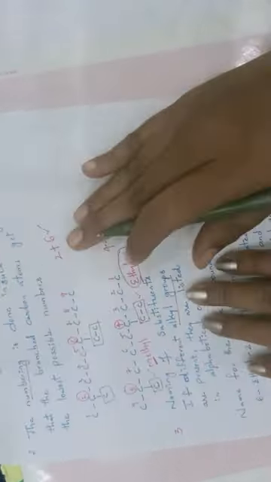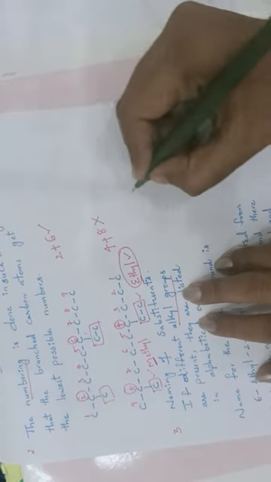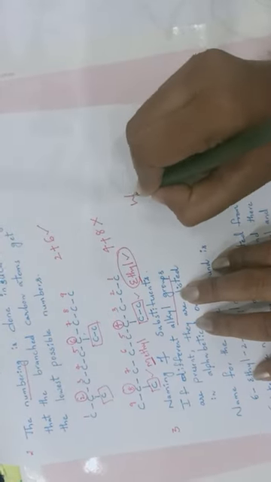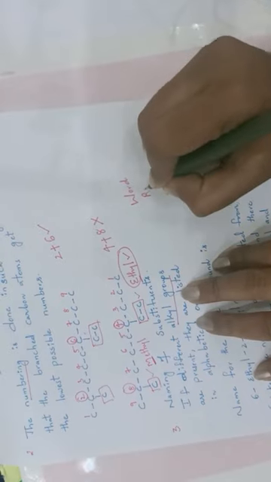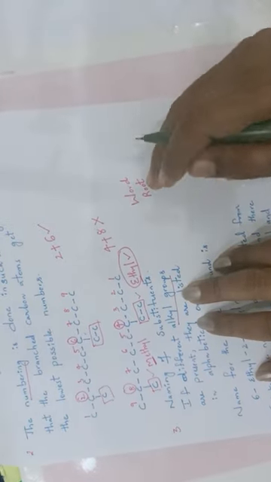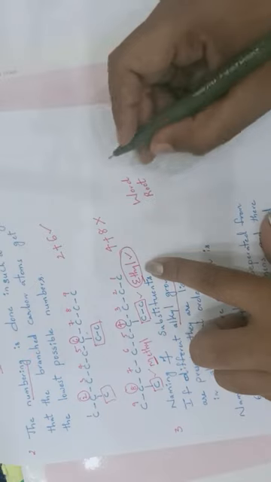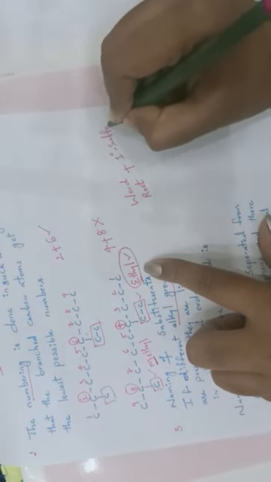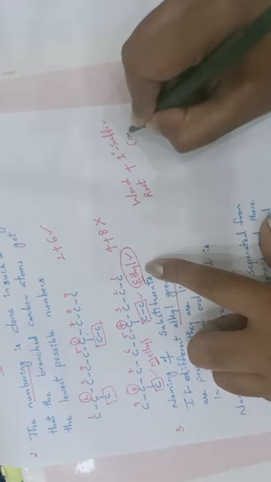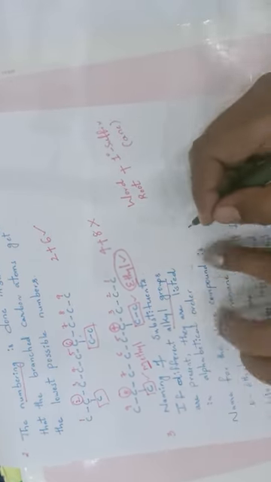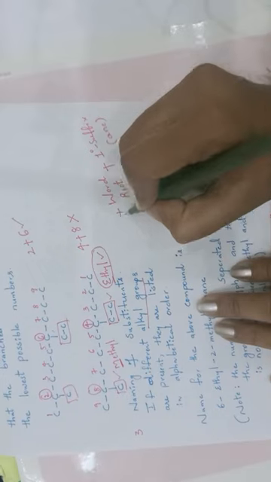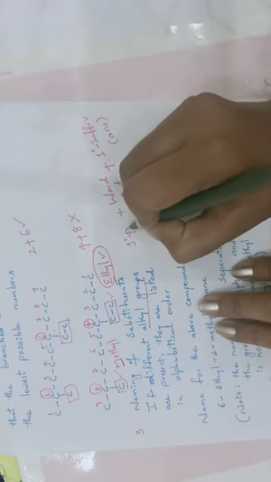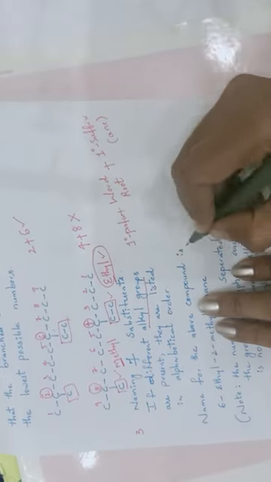For these branched chain alkanes, we have to follow three words to give the name. First we use the word root, which is compulsory, to represent the carbon chain, plus the primary suffix, which represents the nature of the bond, that is ane, plus the primary prefix. Why do we need the primary prefix?